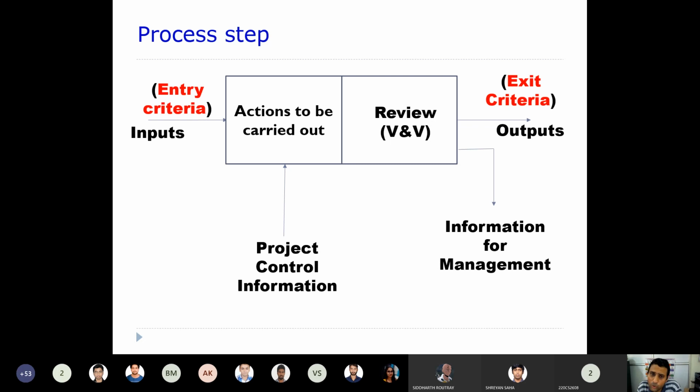Let's say we are not progressing as desired at some point of time, that means you need to take some corrective actions. How will you take corrective actions? Maybe the management says you require more people in order to finish that particular task. So this sort of controlling information should be given to each and every step. Then only will you be able to finish within time. So this is what a process step is all about.